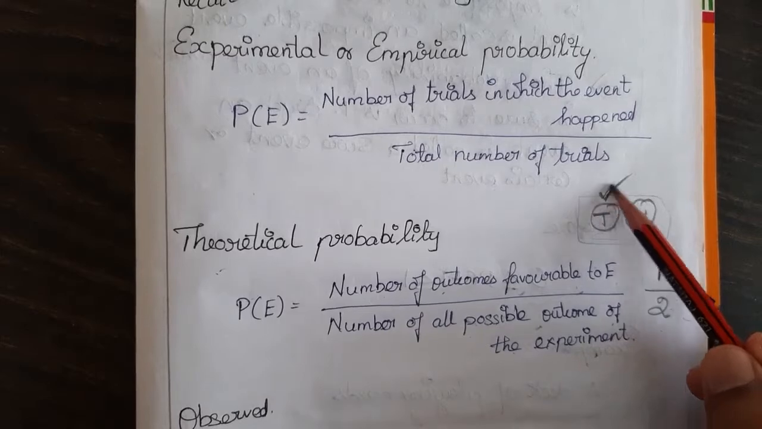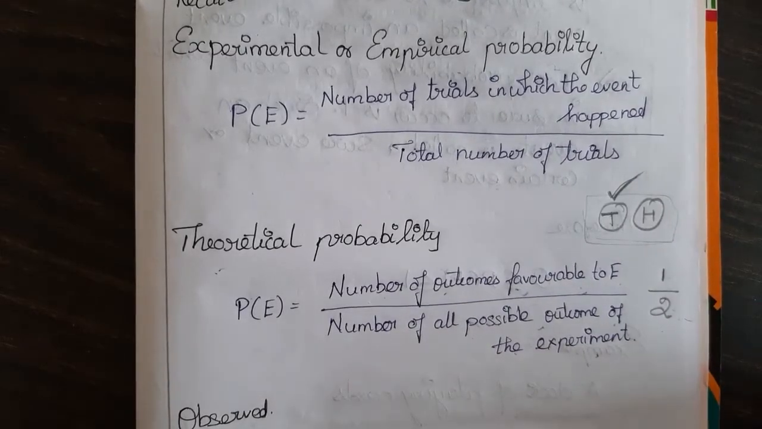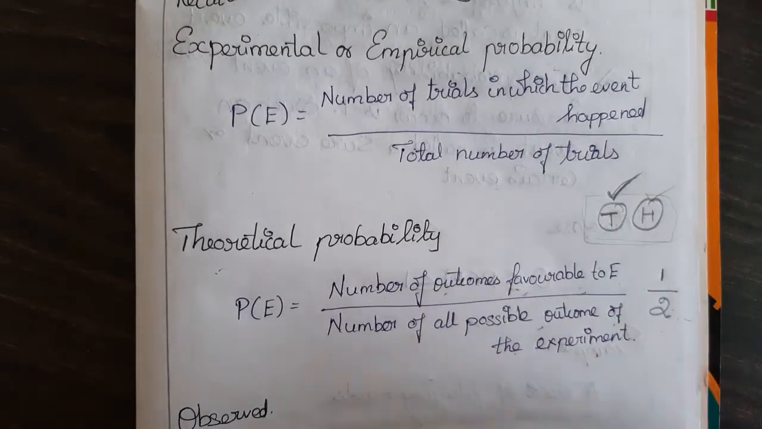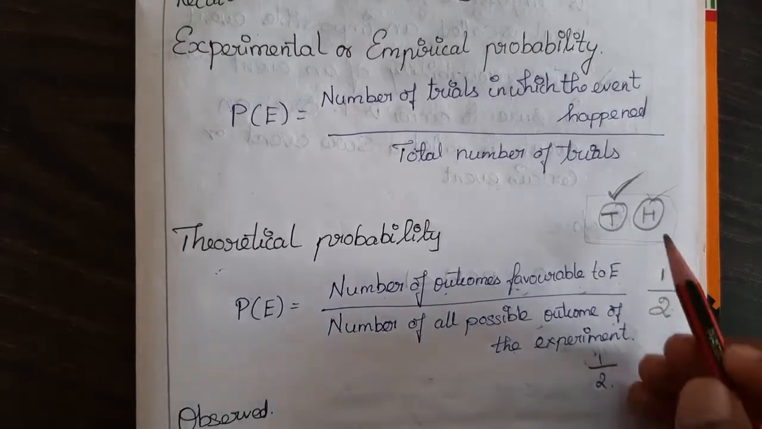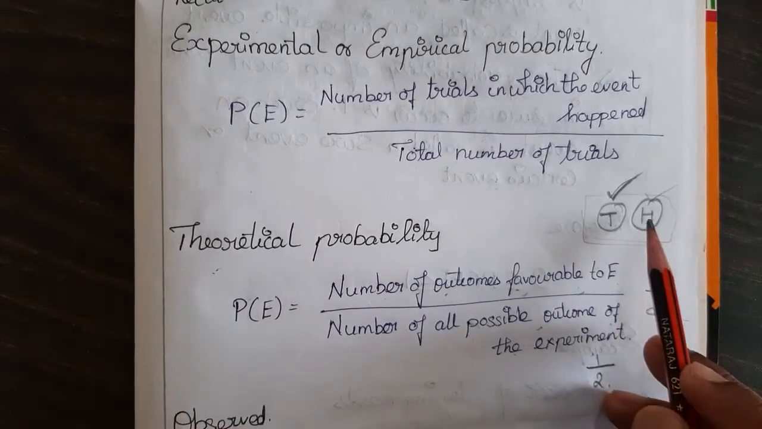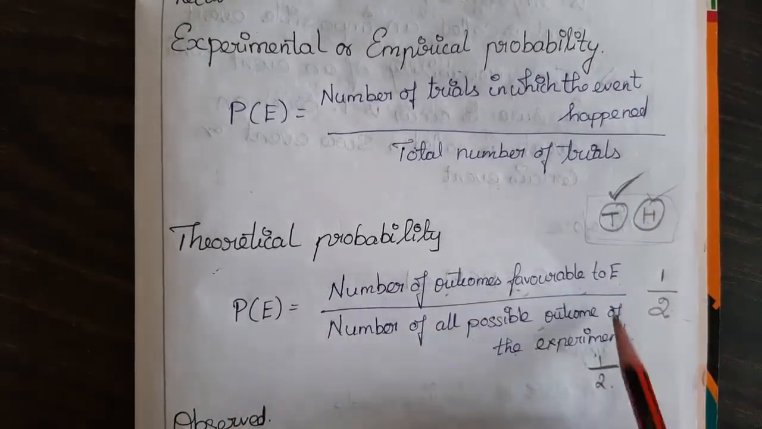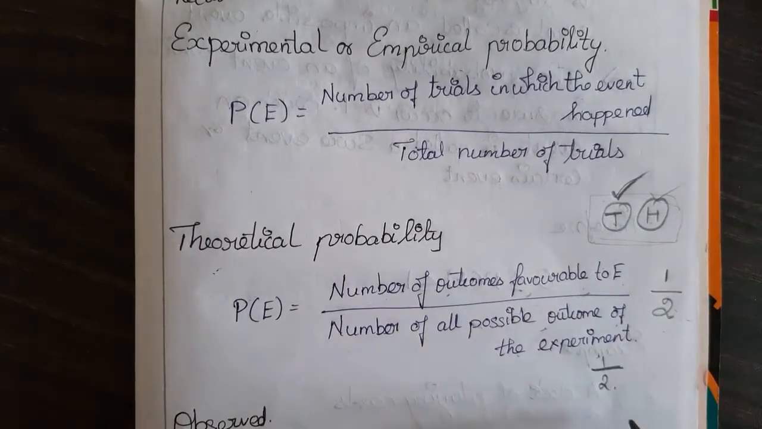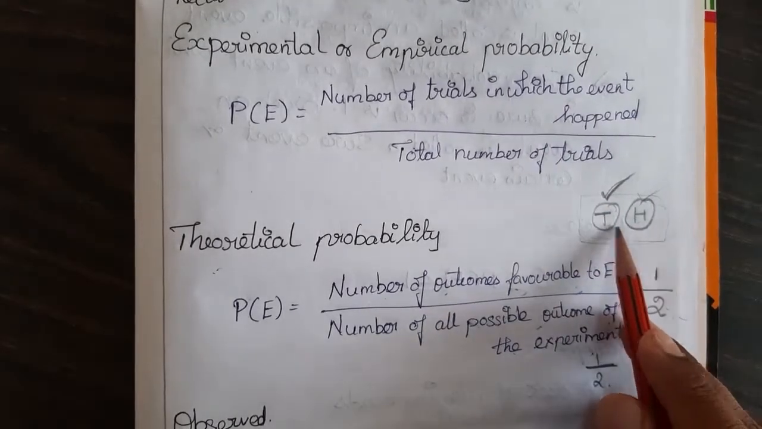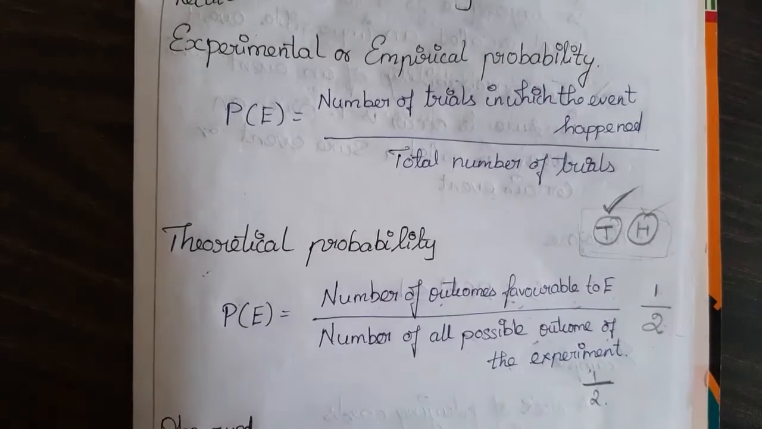That means I need a tail. If I choose head, it is also the same, 1 by 2. Only one head is possible, divided by the total possible, which is 2. Two possibilities are there, either a tail or a head. So 1 by 2. Clear?